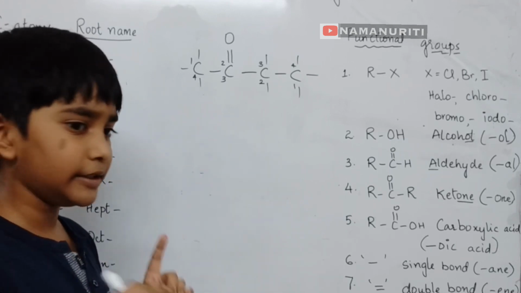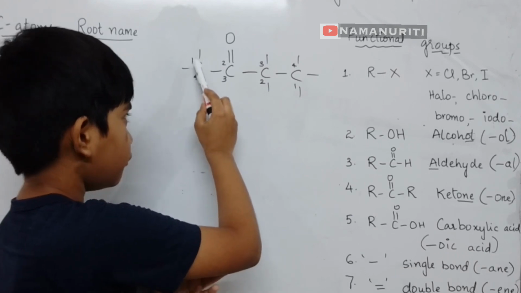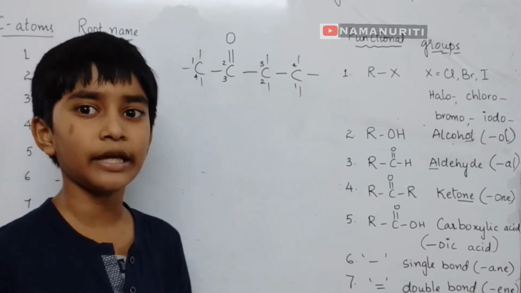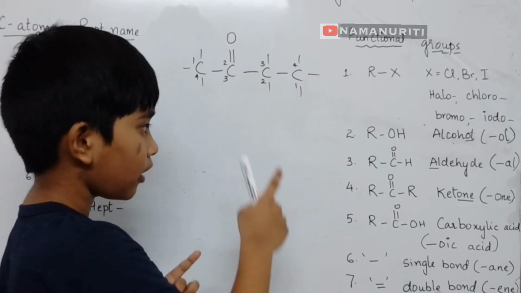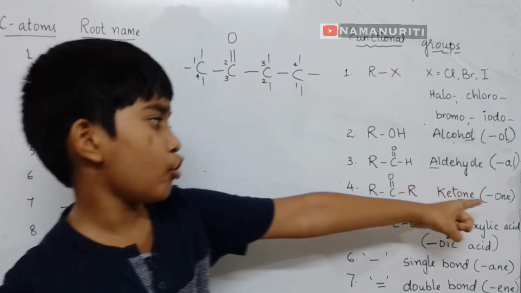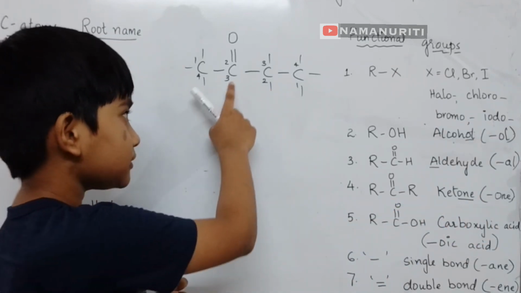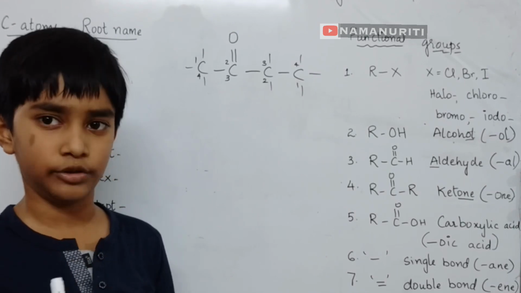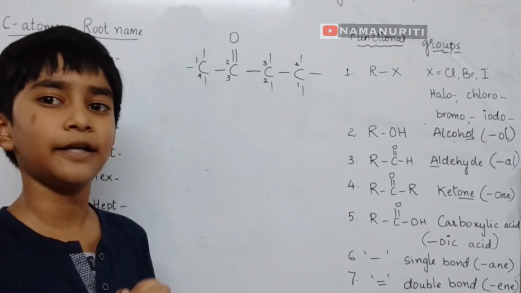Now, let us see the name of it. It's already numbered, so the functional group should get the least number. So 2, and this is a suffix, one. There are 4 carbons, and the functional group carbon also should be counted.